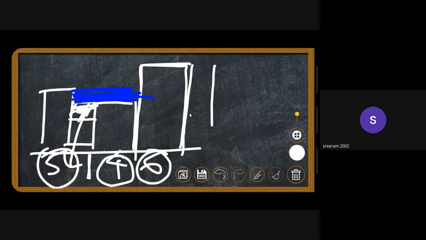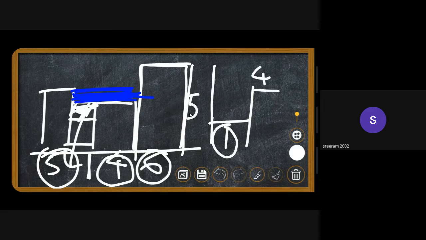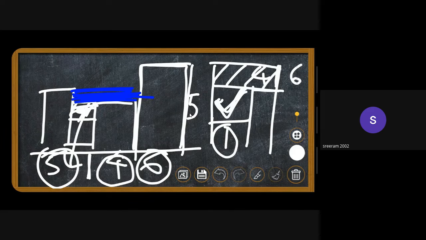So we have 5 right here. We have 1, which is actually removed from the stack. If you remember, it is actually popped out already. So we have 4 right here, and then there is 6, this 6 right here. So I'll be calculating the rainwater in this region, since we have already calculated the rainwater in this region in our first attempt.